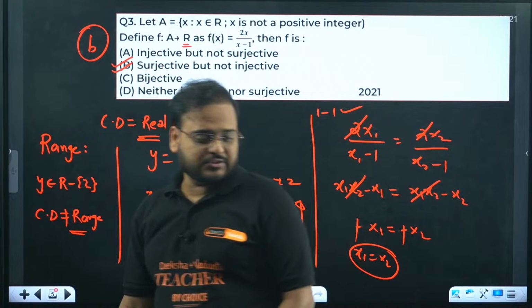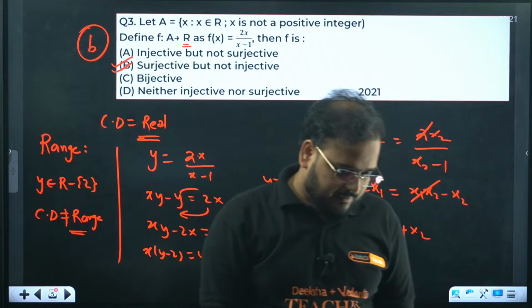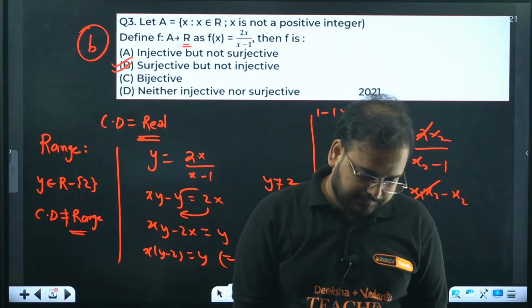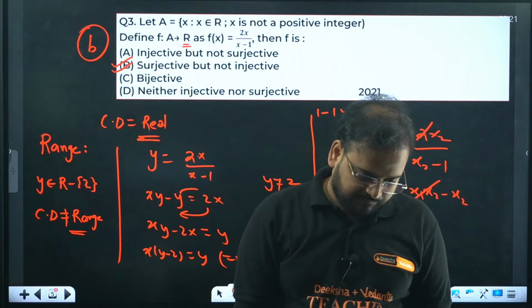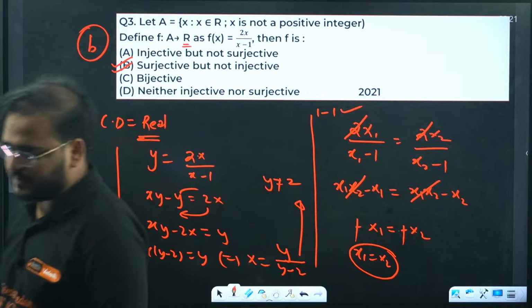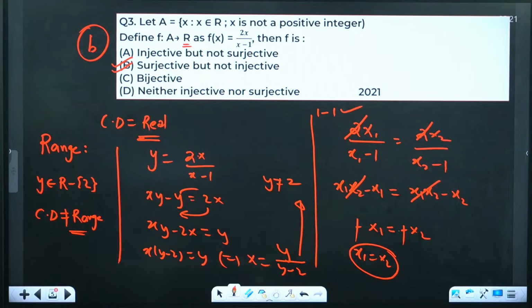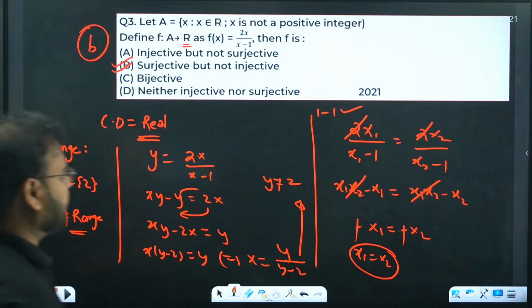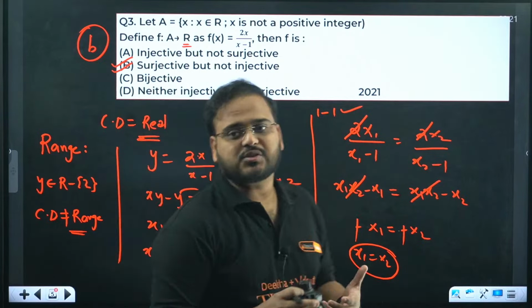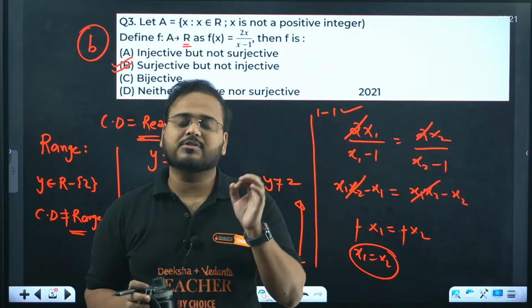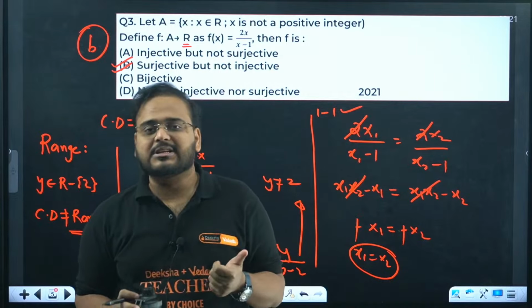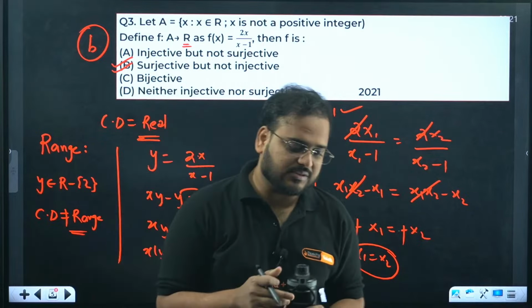Anybody has doubt in this question, please go ahead and ask me, because this is important. Now this is the explanation of all the steps I've given you. If somebody asks me, sir, how can I solve this question? Because this is an easy chapter, I was supposed to save time in this question, then how can I do that? I have an answer for you also.